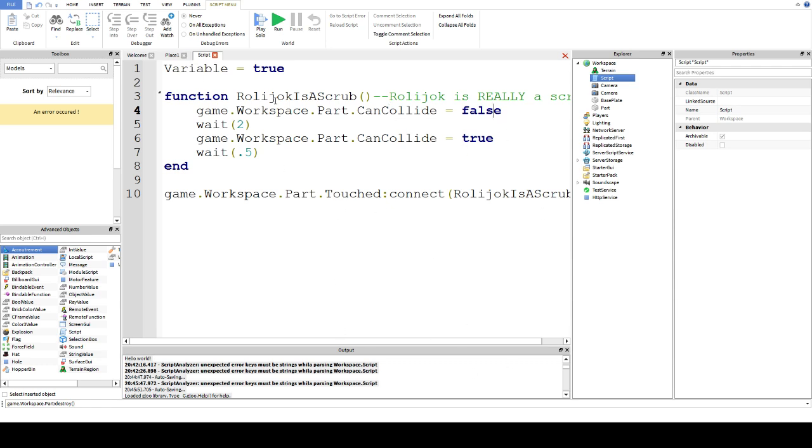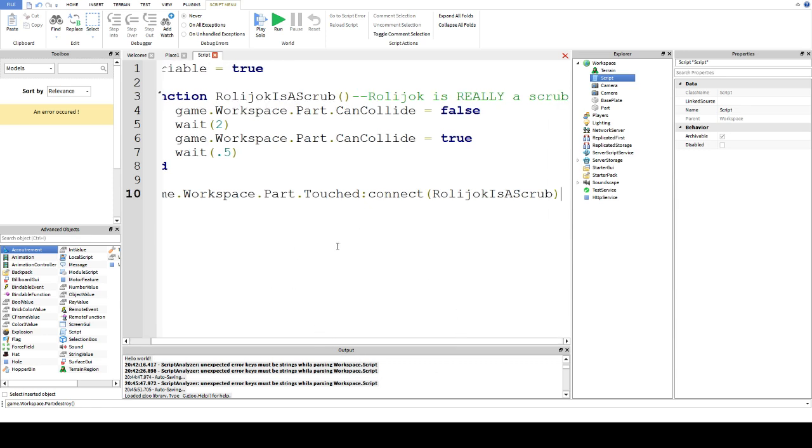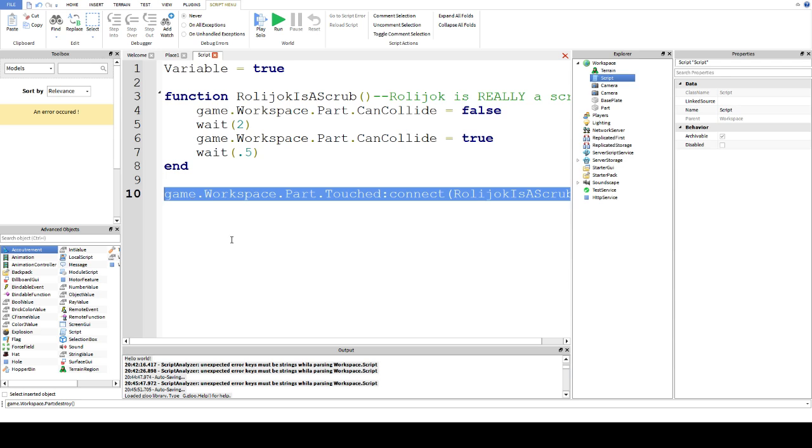Once you have a function, they run all the code inside of them. You can call them whatever you want, and then you can use this little line here to run those functions when something in the game will happen.